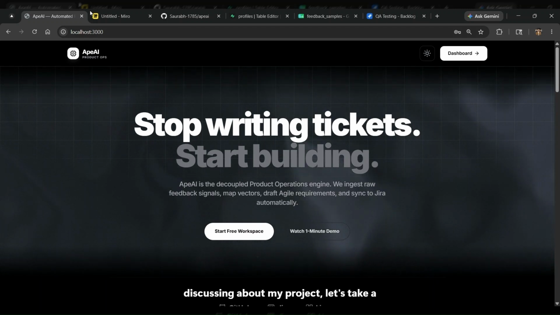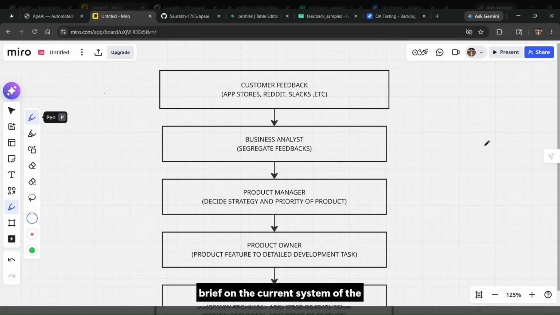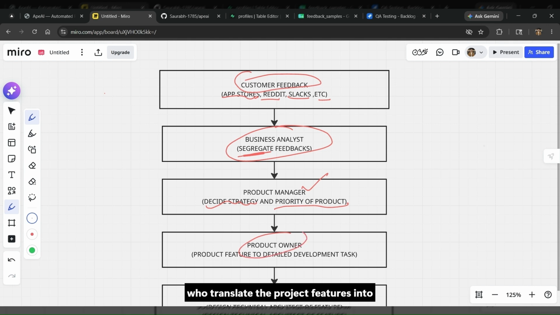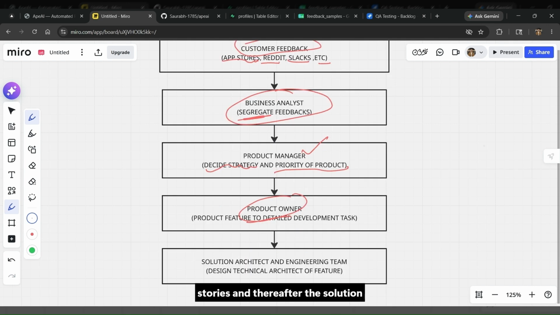Before discussing my project, let's take a brief look at the current system of the product development cycle. First we have the customer feedback. The customer gives feedback on any service or product, which is collected from various places like app stores, Reddit, Slack, etc. Then the business analyst checks and segregates this feedback to make structured requests. He sends it to the product manager, whose role is to decide the strategy and priorities of this feedback. Thereafter, it is given to the product owner, who translates the project features into detailed development tasks and user stories, and thereafter the solution architect and engineering team work on this feature.